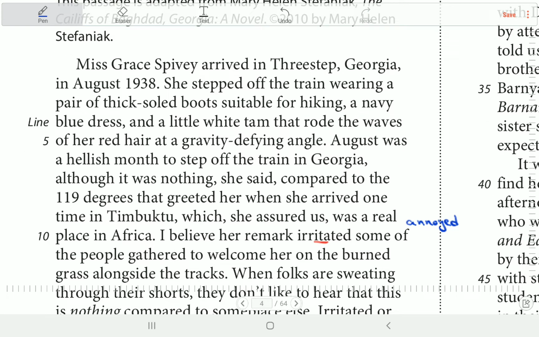Okay, Miss Grace Spivey arrived in Three Steps, Georgia in August 1938. So here we have a character, Miss Spivey. And we have the setting: it's Georgia and the time is 1938. So actually we have the setting here. Okay, next.